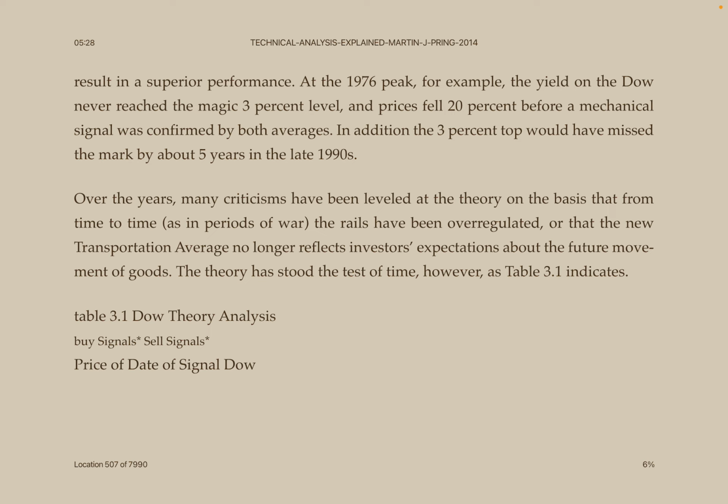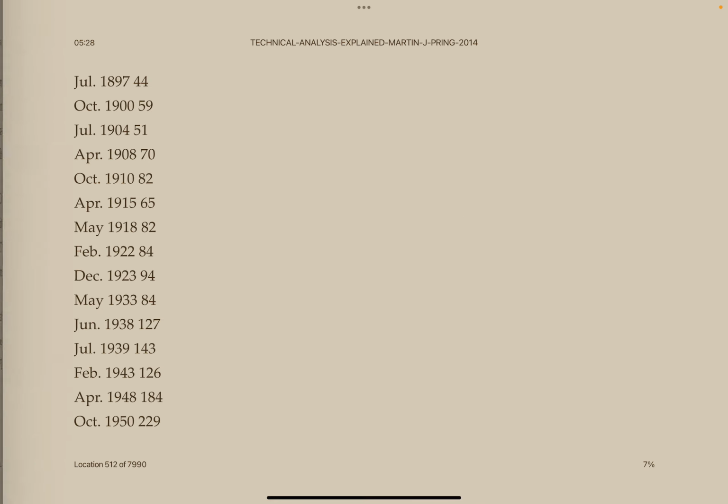Over the years, many criticisms have been leveled at the theory on the basis that from time to time, as in the period of war, the rails have been over-regulated or that the new transportation average no longer reflects investors' expectations about the future movement of goods. The theory has stood the test of time, however, as Table 3.1 indicates. Table 3.1: Dow theory analysis, buy signal, sell signal, price of Dow on date of signal.